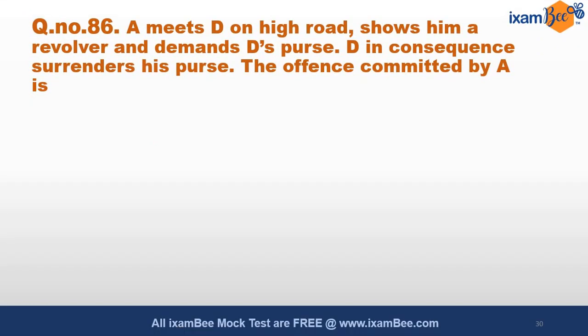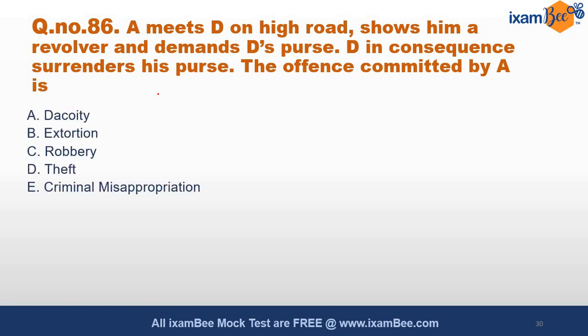86. A meets D on a high road, shows him a revolver and demands D's purse. D in consequence surrenders his purse. The offence that is committed by A is... Yes, this is again a very important and a very easy question. You can immediately answer it within 30 seconds because this is relating to the very basic offences of IPC. If you are clear with that, you can easily answer this.